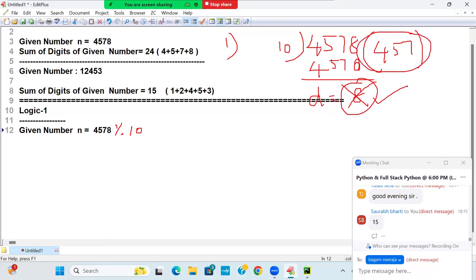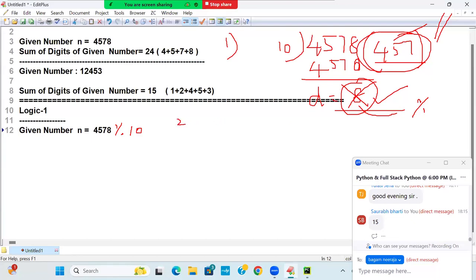What is my number here? This will be obtained by using double slash. And the digit will be obtained by using percent. So in the first iteration, I got the digit, and I got the left out number.